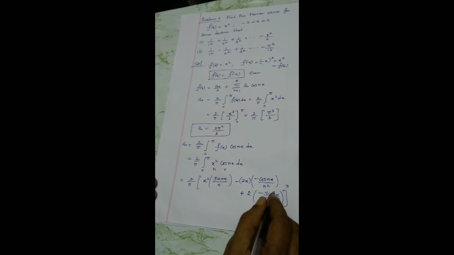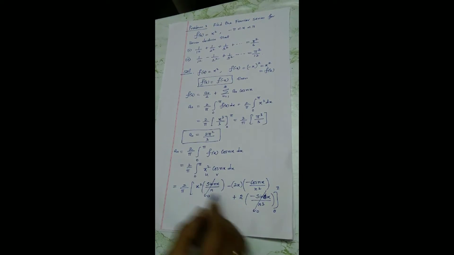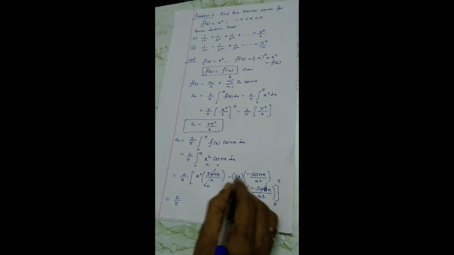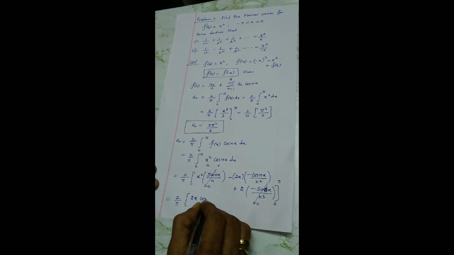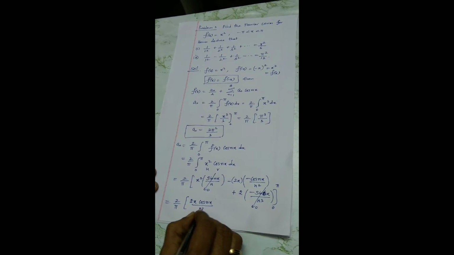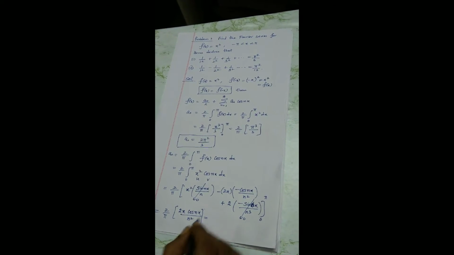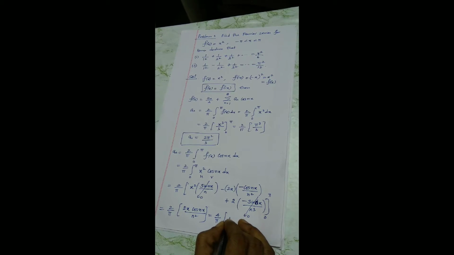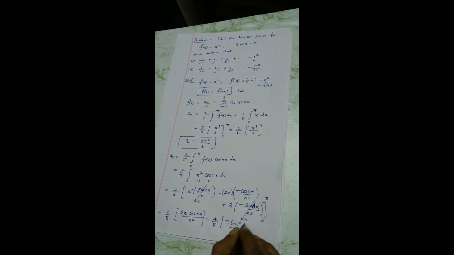So 0 to pi, for nx. You know very well, for all integer multiples of pi, sin 0 is 0, sin pi is 0, sin 0 is 0. You can strike it out as long as they are integers, 2 pi, 0 to 2 pi or 0 to pi, you can strike it out. Now let us rewrite the middle term, minus into minus as positive. So it will be 2x cos nx by n square. Now I am going to substitute the upper limit pi, so 4 by pi cos n pi, minus 1 power n, by n square.